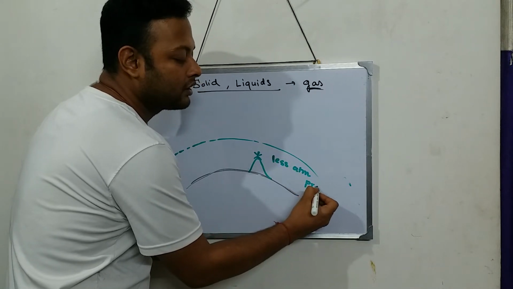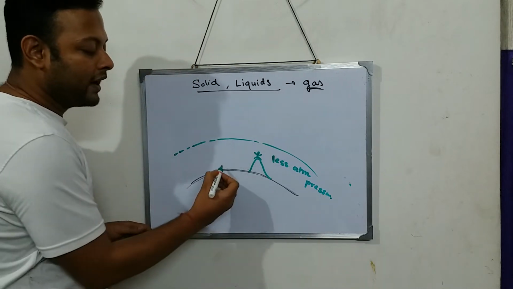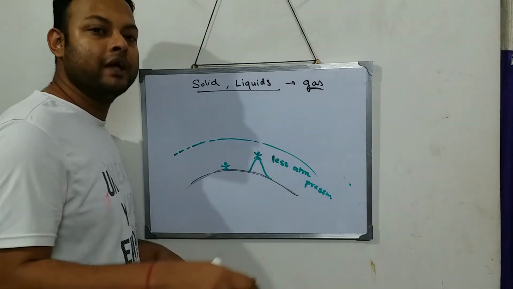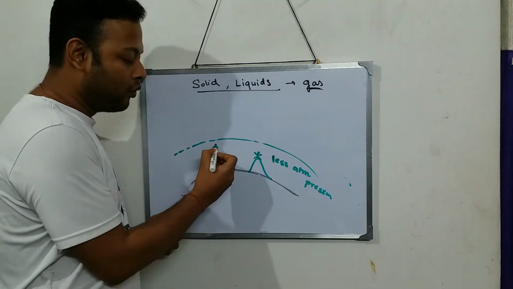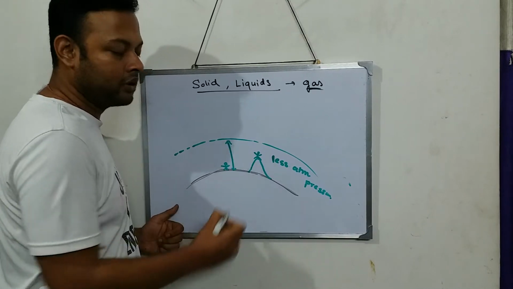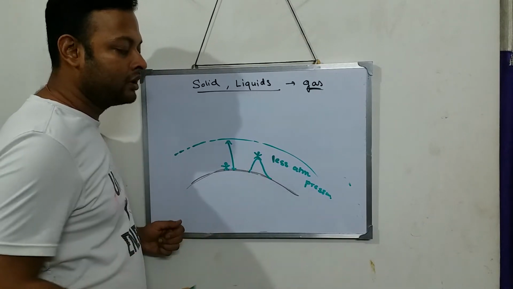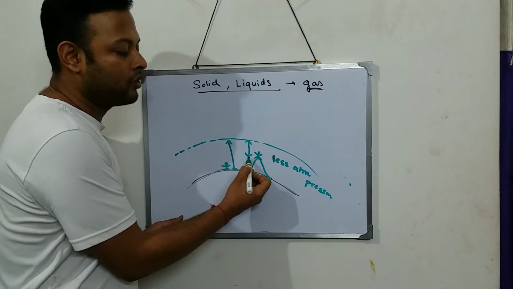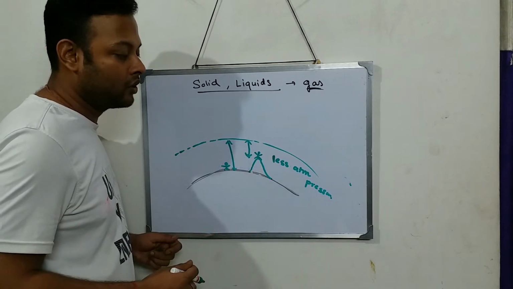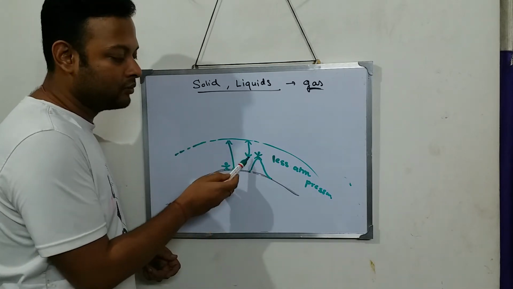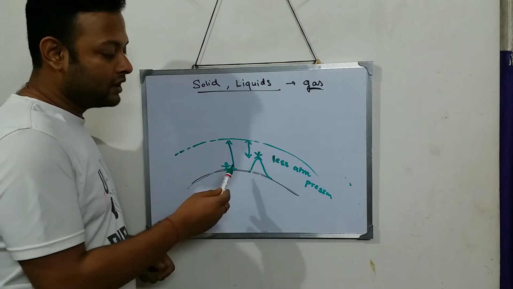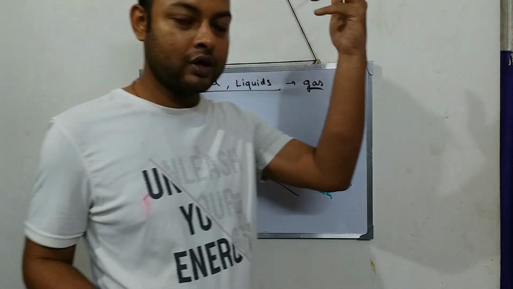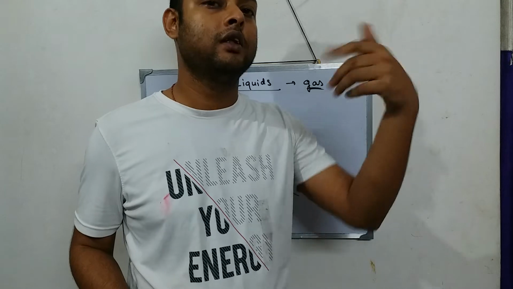atmospheric pressure. How? If I am over here at the ground, at the normal plains, like in our city, the whole atmosphere is acting on our body. But if I am on the top of Mount Everest, only a fraction of the atmosphere acts on our body. So as the atmosphere above us is less, atmospheric pressure also becomes less.